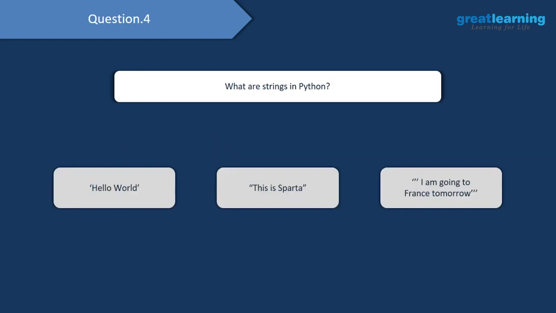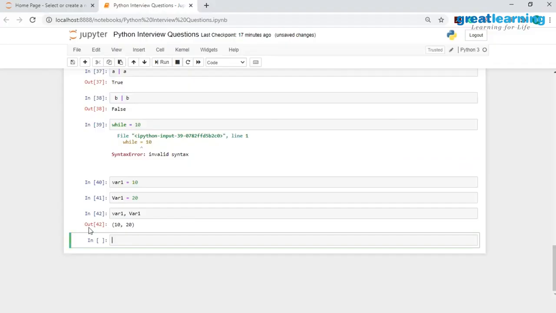Now we will understand what strings are in Python. So the question is, what are strings in Python? To answer that, strings are whatever is enclosed in single quotes, double quotes, or triple quotes. And normally a string can be a single alphabet, a word, an entire sentence, or even lines of different paragraphs. Let me go ahead and show you some examples of strings.